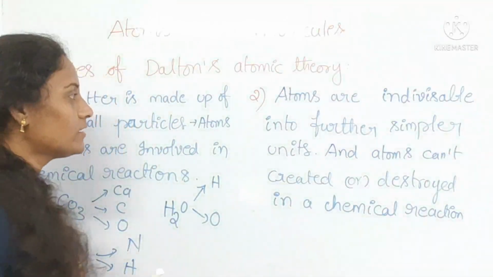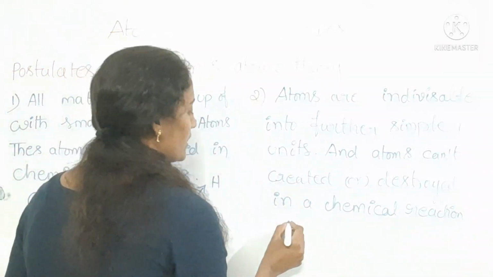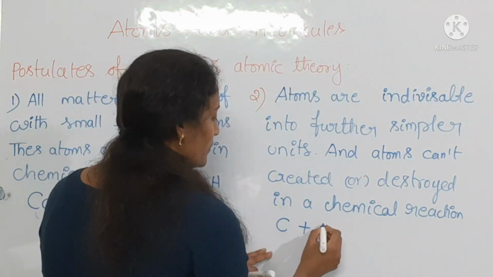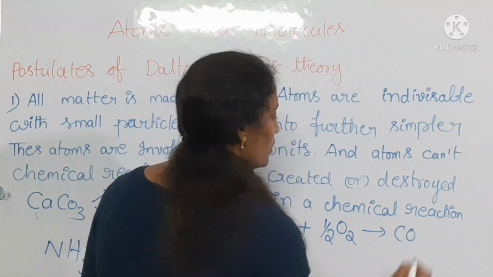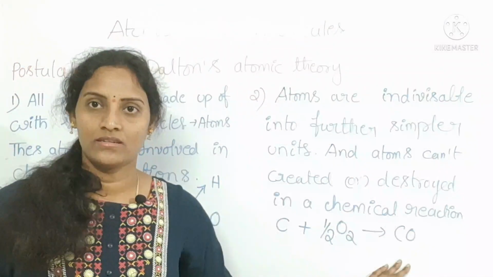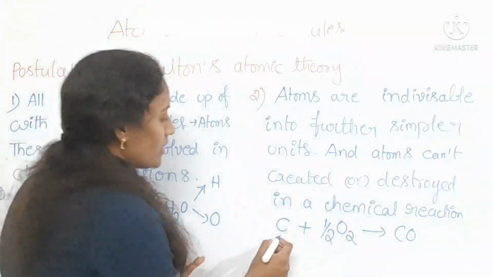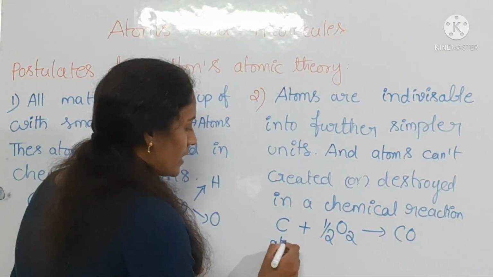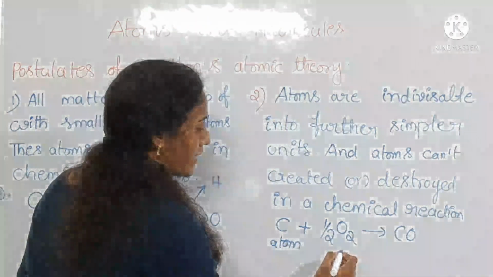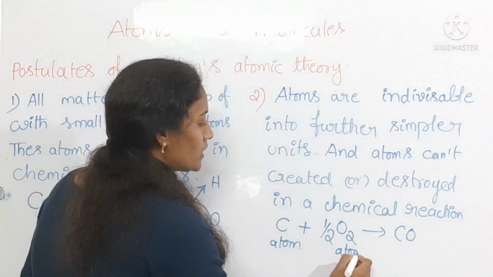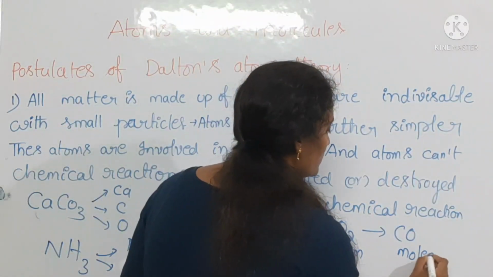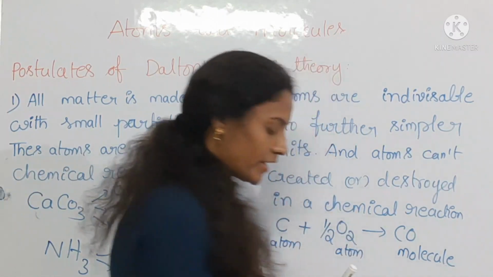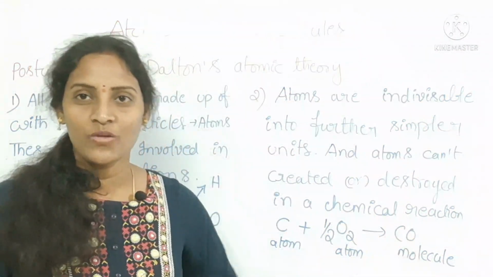See once here, if you consider a chemical reaction, carbon reacting with oxygen, then you will get CO, carbon monoxide. Okay, see here, this is one atom of carbon, this is also one atom of oxygen, both combining will form a molecule. You can call it a compound also.